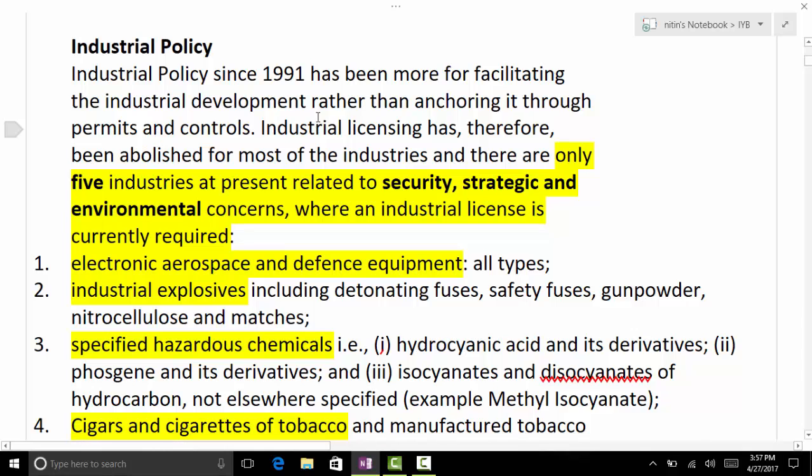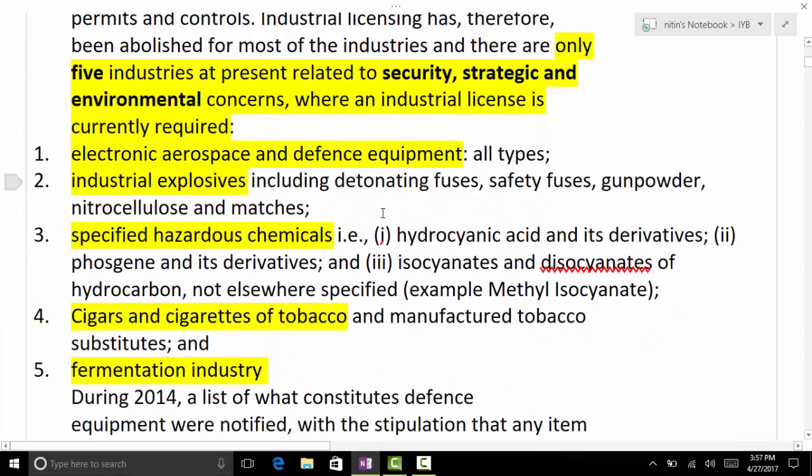That's it. Now for PT, you can see there are only 5 industries at present related to security, strategic, and environmental concerns that require a license. So this is PT specific: which industries require the license. Though we have moved towards de-licensing, there are still certain sectors where the industry requires licensing. How many? 5. In which sectors? Security, strategic, and environmental concerns.